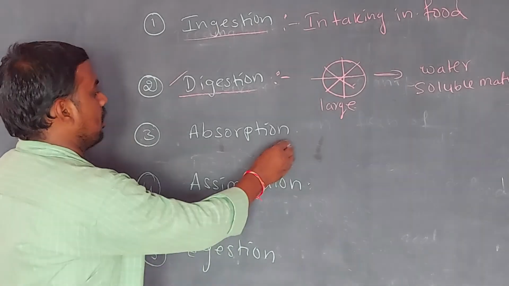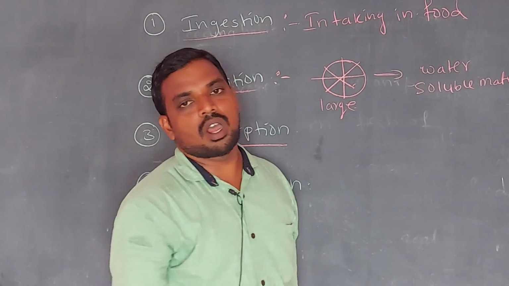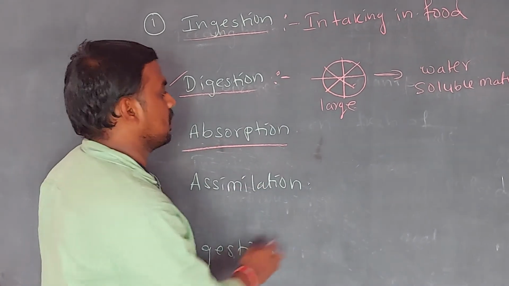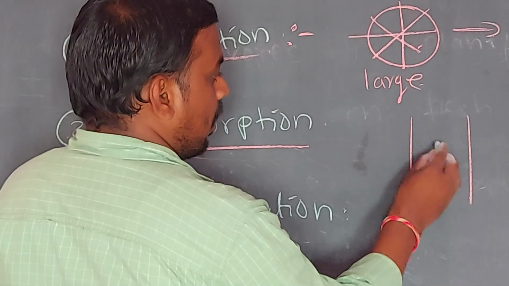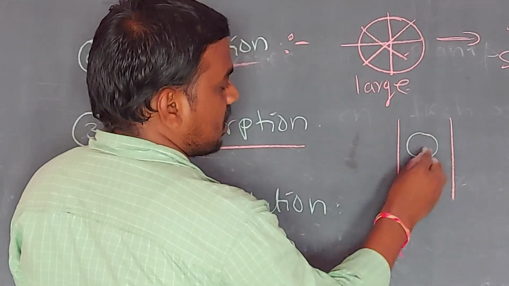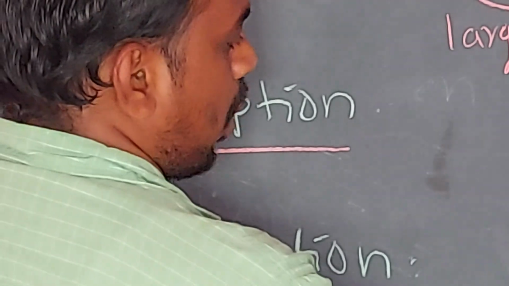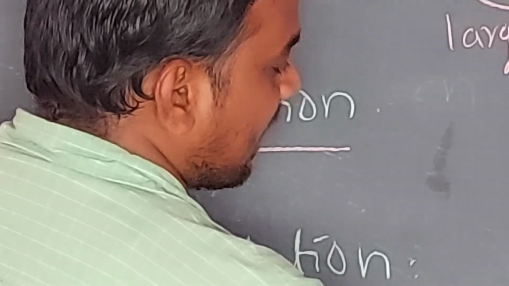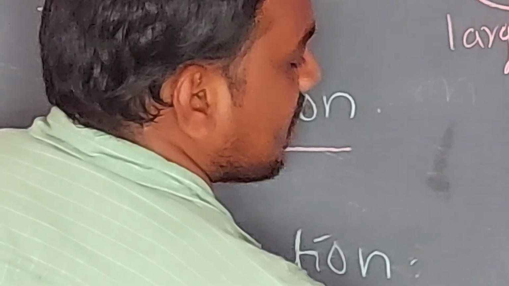Then in this digestion, chemical reactions also occur. And then absorption. In the alimentary canal, the food is digested, then the food is absorbed into the blood through the intestinal wall.